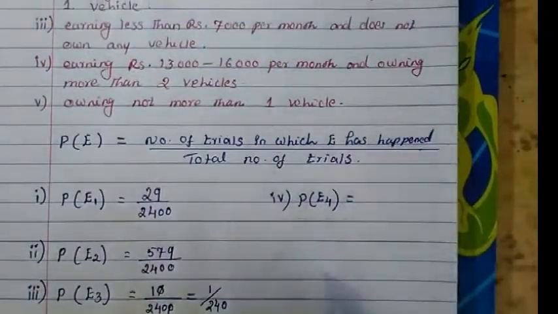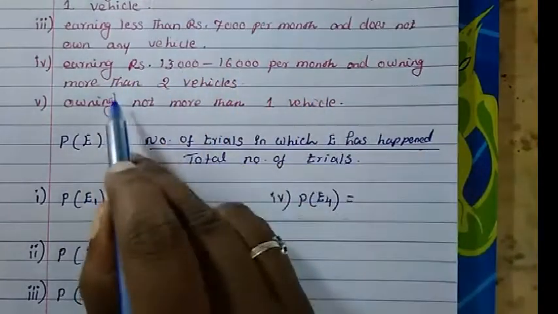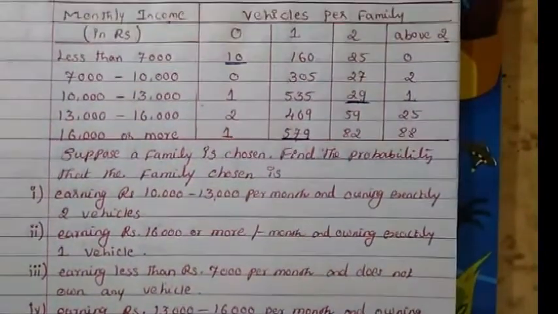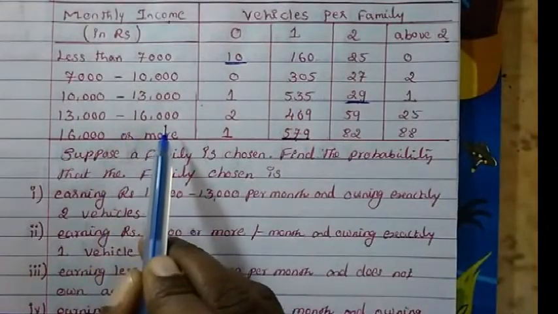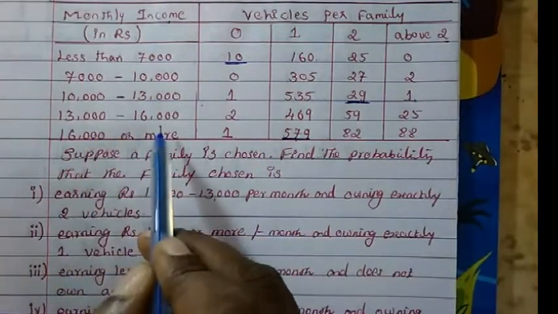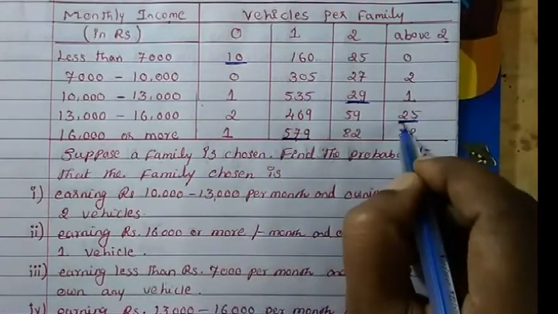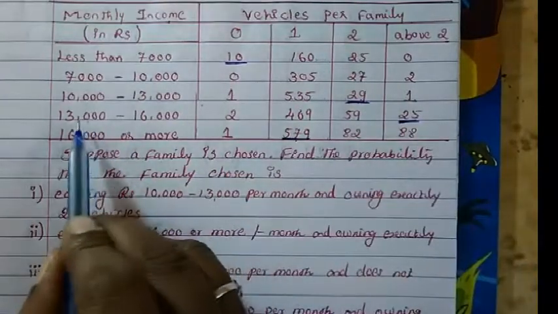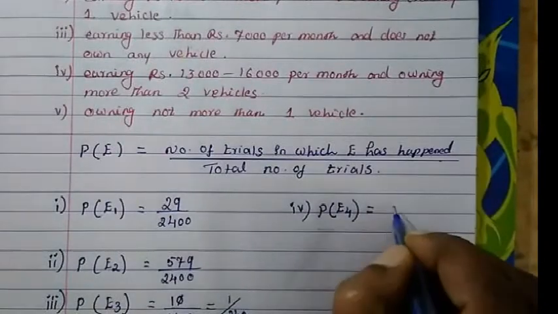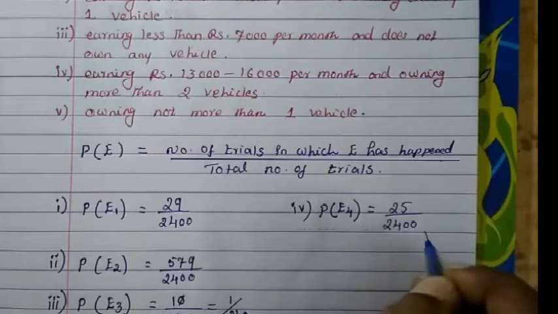Now let's see the fourth event, probability of event 4. The fourth one is earning rupees 13,000 to 16,000 per month and owning more than 2 vehicles. So 13,000 to 16,000 and more than 2 vehicles means 25 families who have more than 2 vehicles with monthly income 13 to 16,000. So 25 upon the total number of families, 2,400.